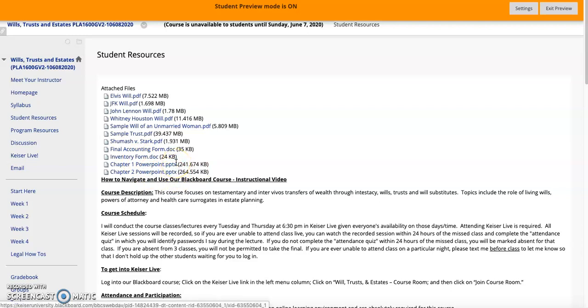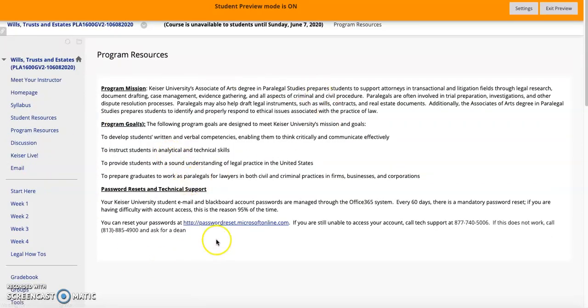I've currently posted them in the weeks 1 through 4, but I still have to make some edits to some of them. So once they're all permanently finalized, once I change them, I'll put them all here as well. So just an easy way for you to access it. Those PowerPoints are good summaries of the chapters of the information you should know. All right, so moving right along, our program resources. Again, just a summary on the program missions, the goals, and again, if you ever need how to reset your password and tech support.